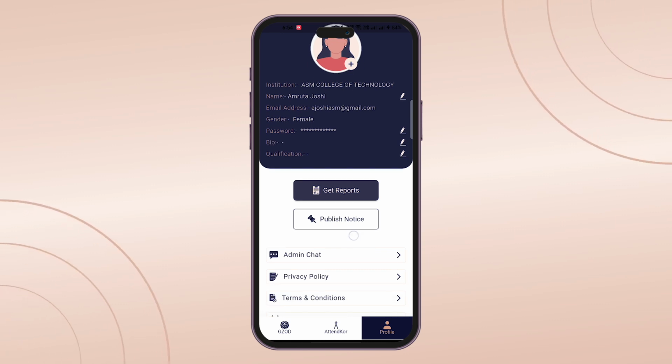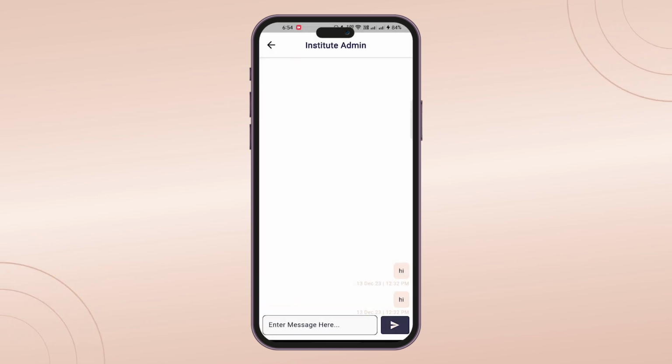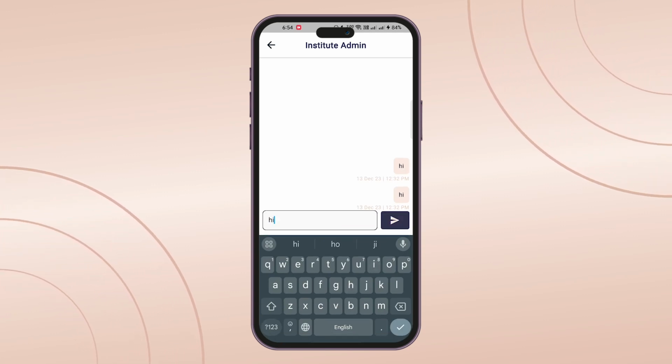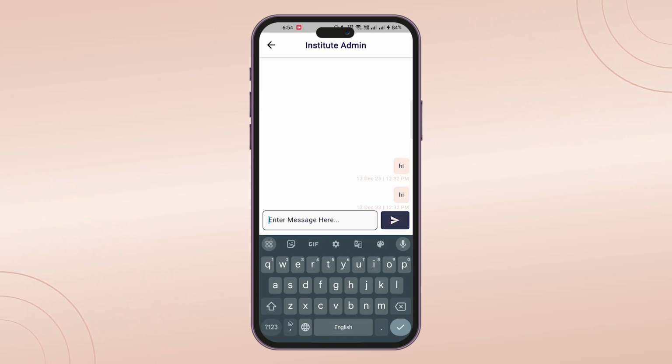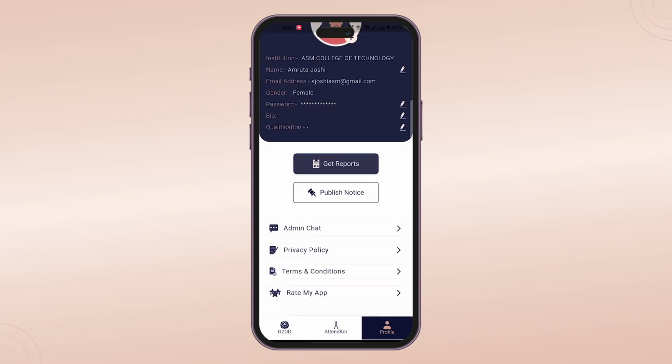We have an admin chat feature, same as the student. As you can see, this is the admin chat of the teacher interface. Here also you can send a message to the admin. Now we will explore the get reports and publish notice features side by side with the student interface when we discuss the attendance flow.